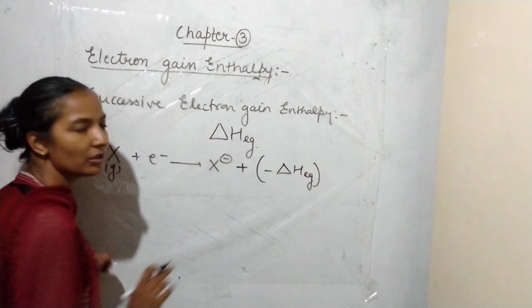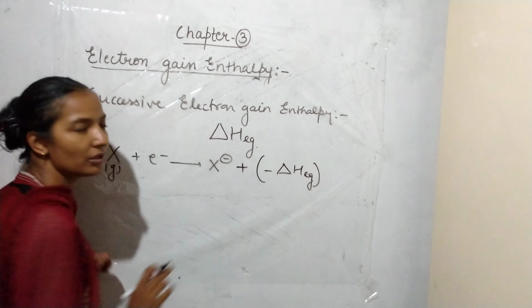Okay, now what happens if we are adding one more electron to this monovalent anion? Then we know that already on adding the electron from somewhere, a repulsion is there. So due to repulsion, since the inner core electrons, or the electrons already present in an atom, are repelling this electron which we have gained from outside.